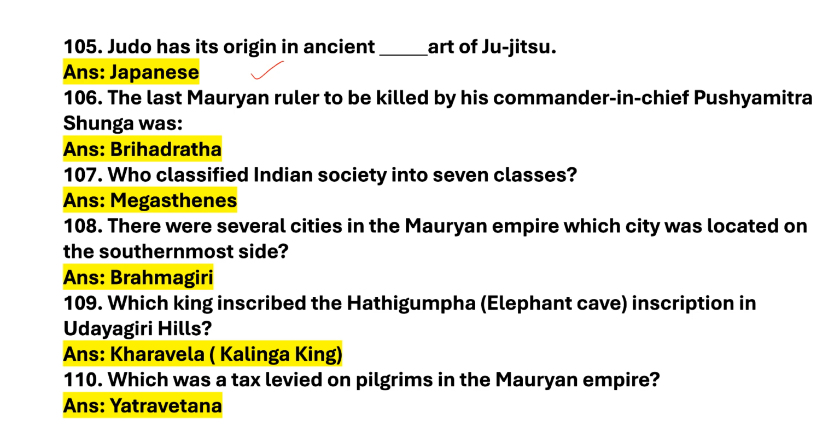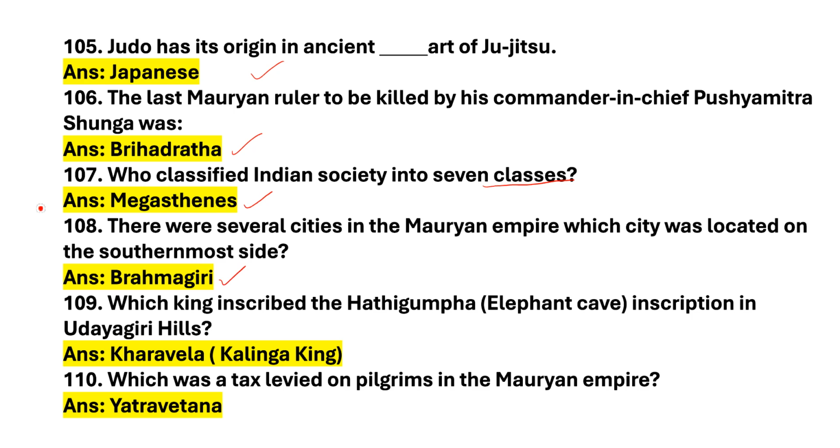Next question. The last Mauryan ruler to be killed by his commander-in-chief Pushyamitra Sunga was? Answer is Brihadrata. Next question. Who classified Indian society into 7 classes? Answer is Megasthenes. Next question. There were several cities in the Mauryan Empire. Which city was located on the southernmost side? Answer is Brahmagiri.